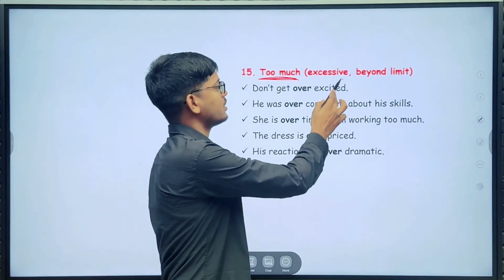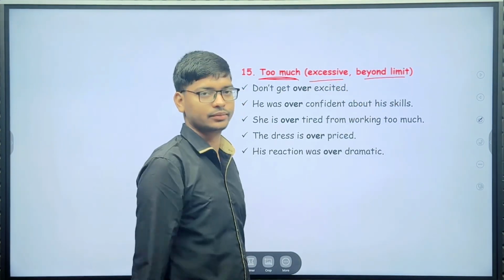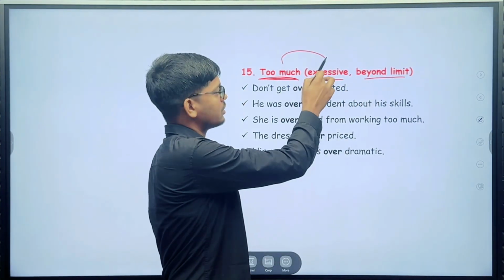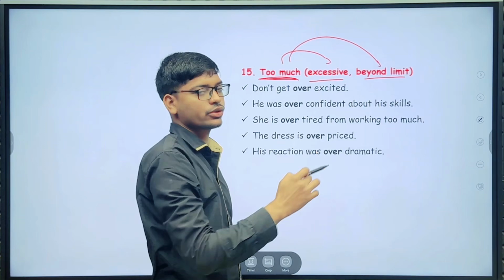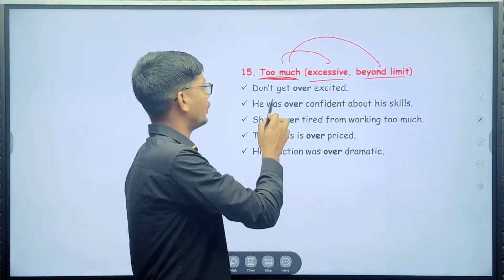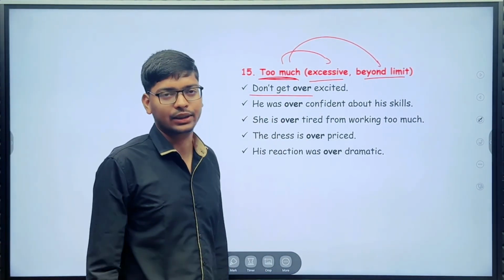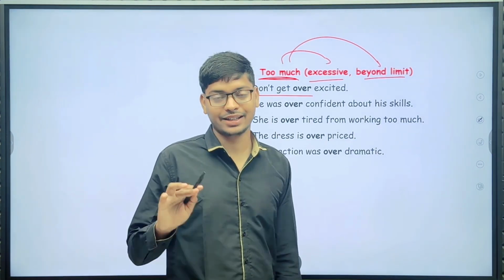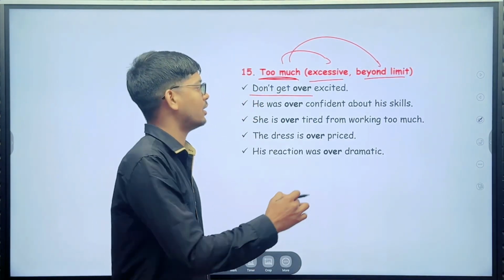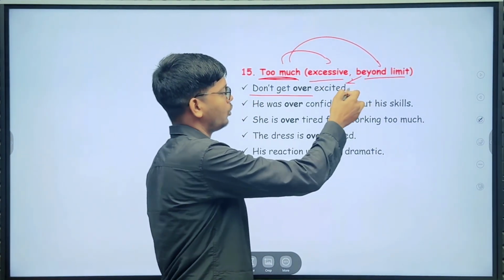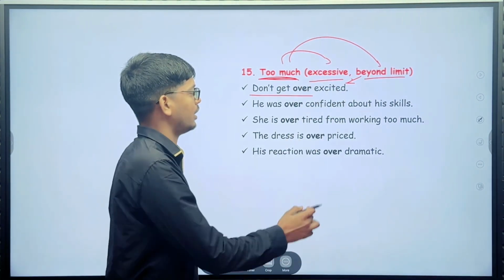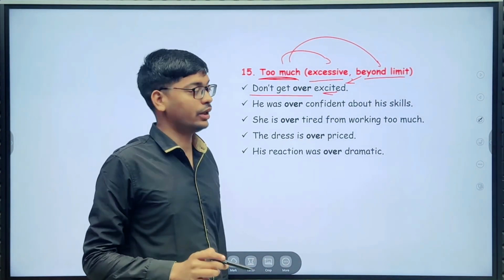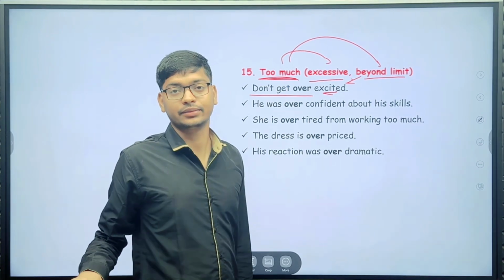Okay, excessive or beyond limit, you can use over. For example, don't get over excited. Don't get over excited. So here is a limit, or too much of something. Okay, so here don't get over excited.